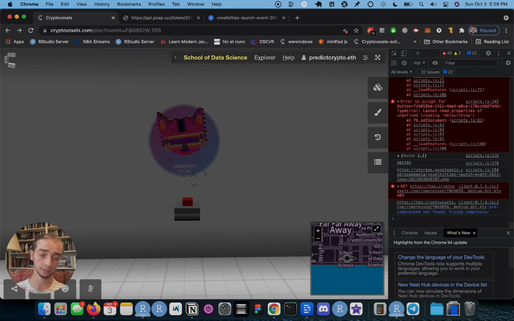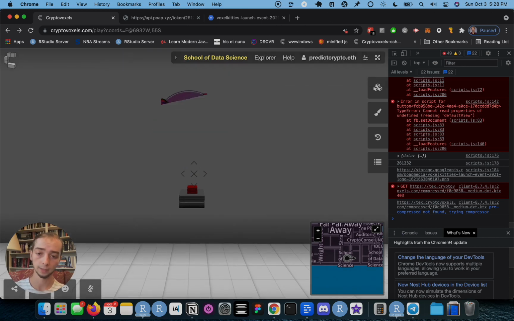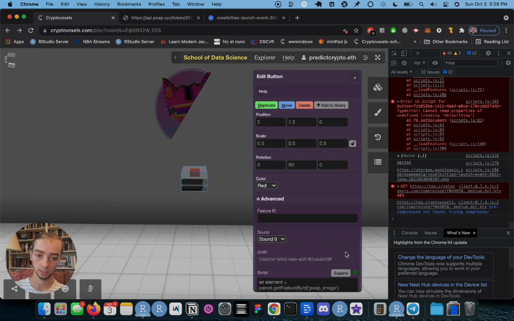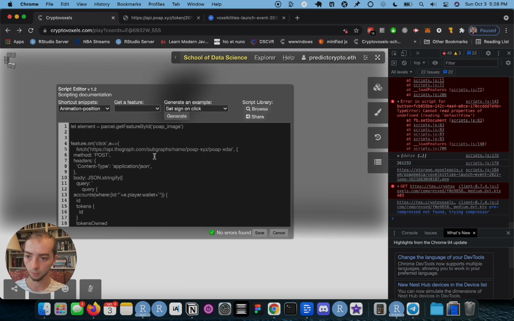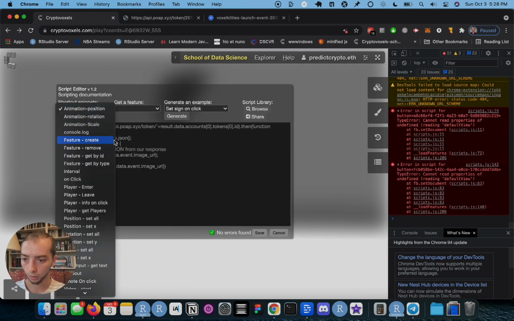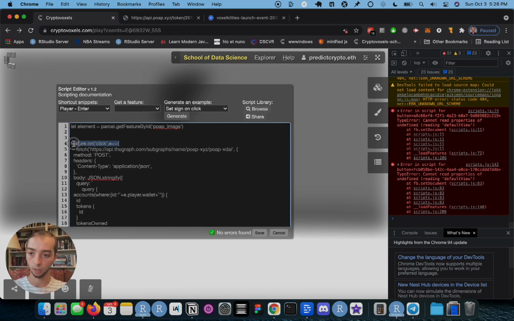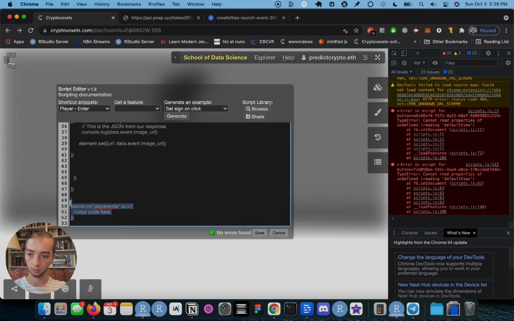As a last step, one easy thing we can do is this: the button is great for testing purposes, but we really don't want the player to have to do that. So instead of the button, I'm going to look at another shortcut snippet that's play or enter. Instead of triggering the event when the button is clicked, we're going to trigger the event whenever the player visits the parcel. So I'm just going to replace that piece, and delete this from the bottom.